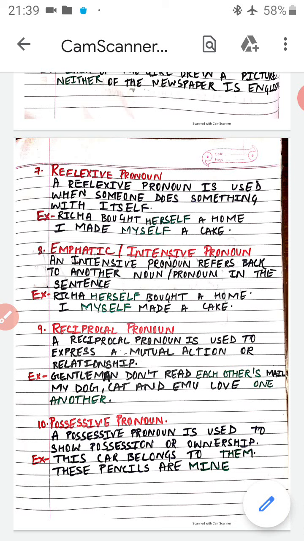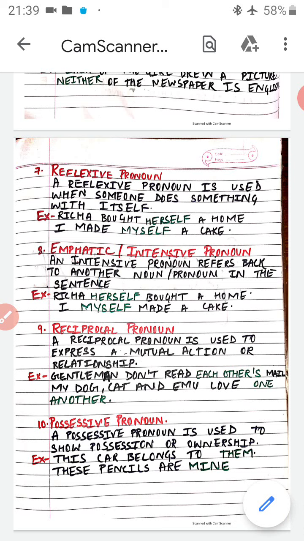Emphasizing means to make emphasis or to show intensity. Richa herself bought a home. So here the focus is on Richa. Basically the sentence is trying to show the intensity on Richa.